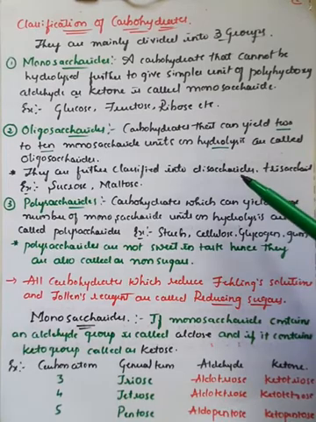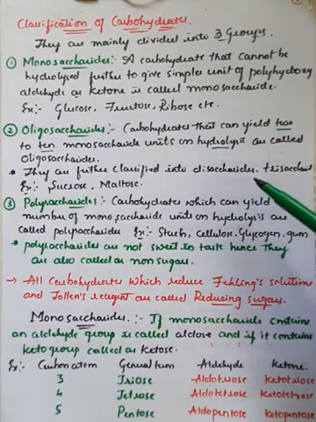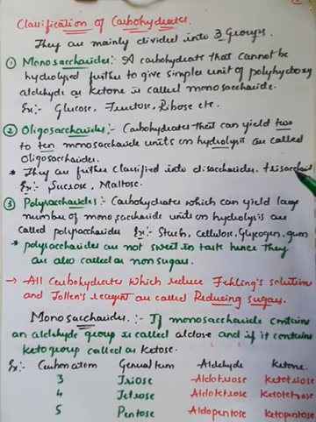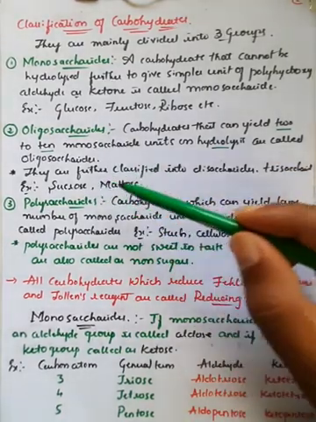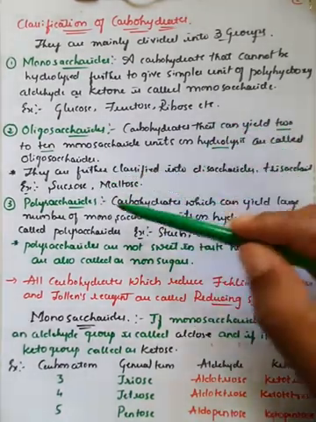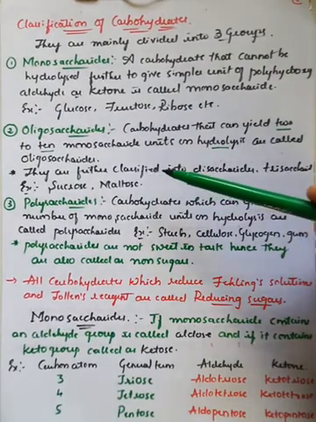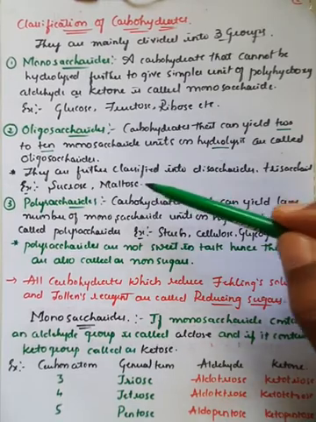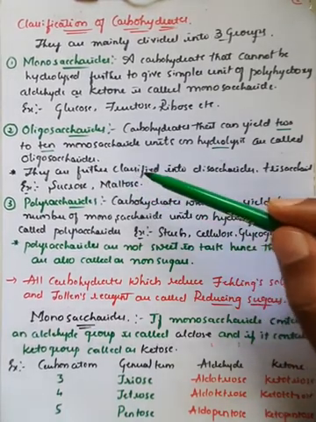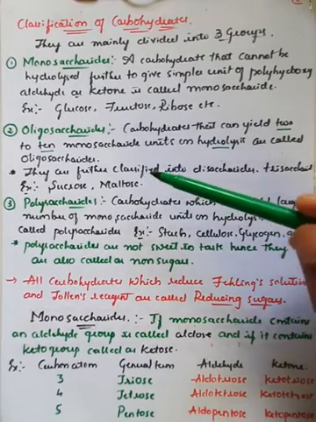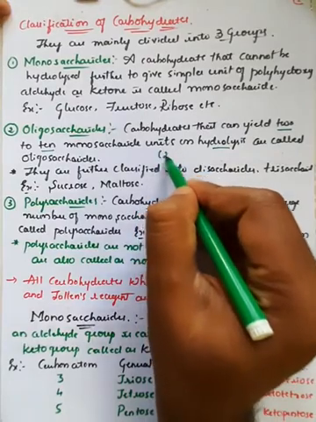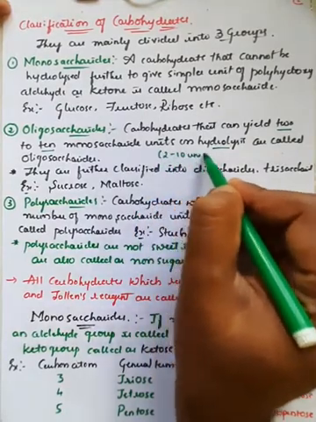If they produce 2 units, they are generally called disaccharides. If they produce 3 units, they are called trisaccharides. If they produce 4 to 5 units, we'll call it a tetrasaccharide, or pentasaccharide, like this, right? For example, sucrose is an example of a disaccharide, and similarly maltose, which is also considered a disaccharide, because on splitting or hydrolysis it has the ability to give 2 monosaccharide units. So oligosaccharides are the carbohydrates which can yield 2 to 10 monosaccharide units, right?